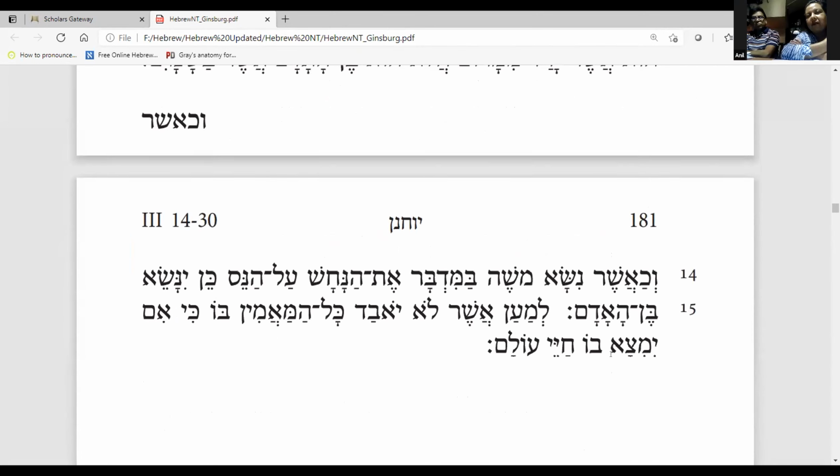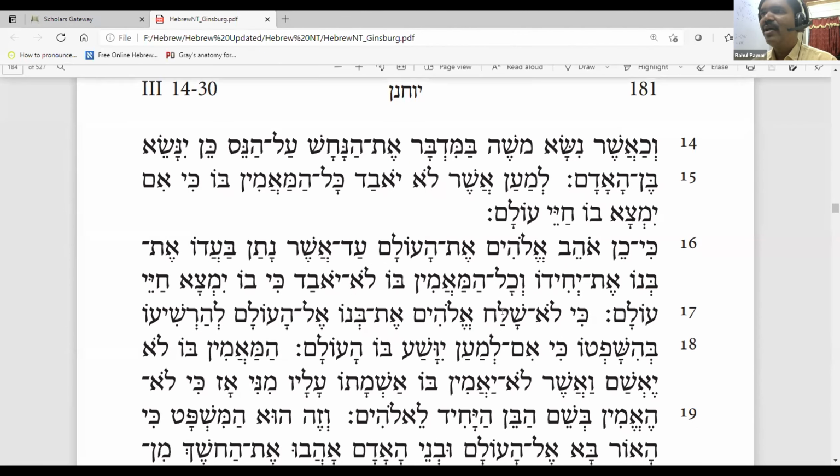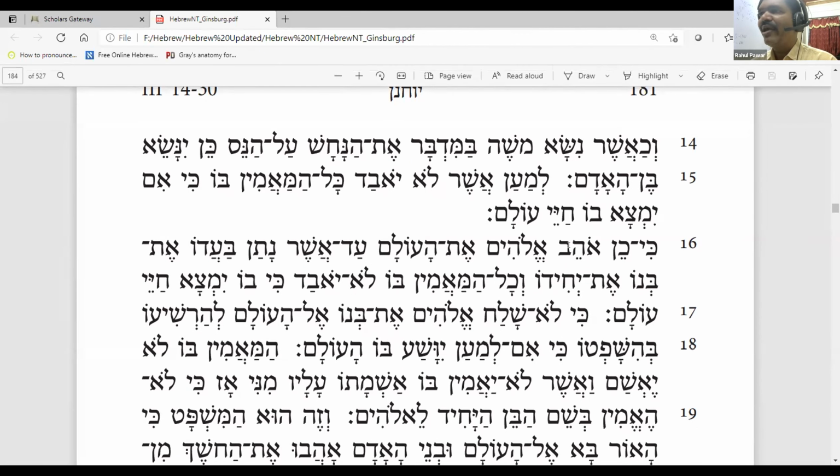Everyone's favorite scripture portion is John 3:16. Ki ken ohev. Ohev means loved. Ki ken ahav Elohim et ha'olam. Ha'olam means the world. God so loved the world. Ohev, the root word is ahav. Ahav means to love. So God so loved the world, olam.